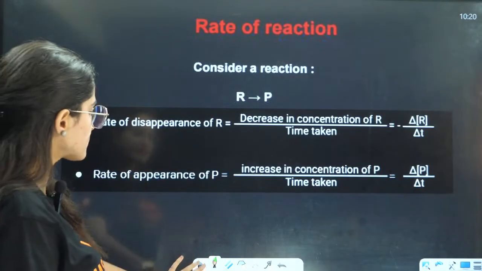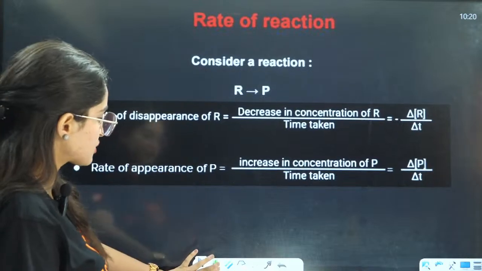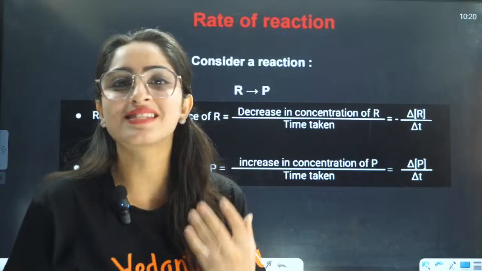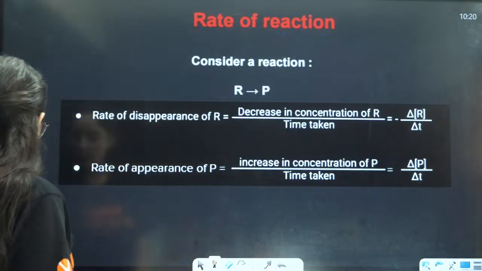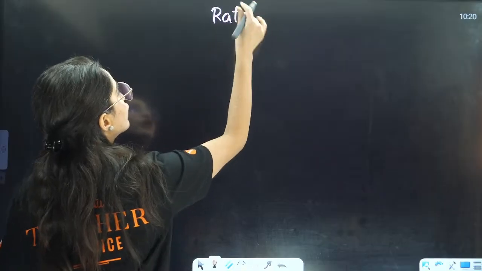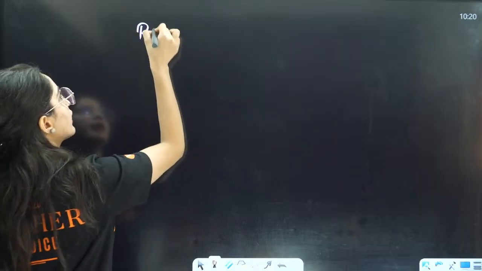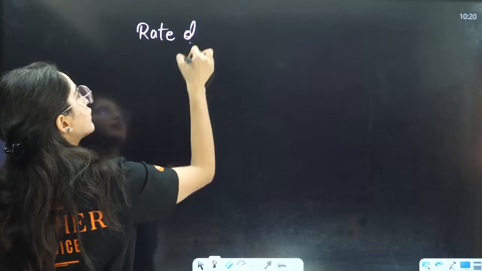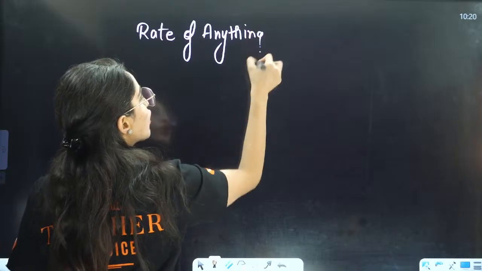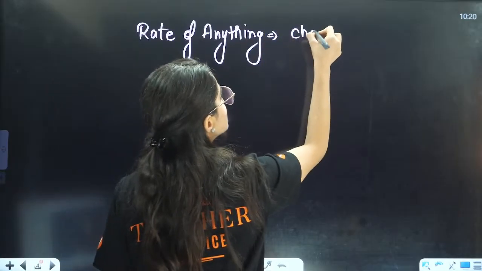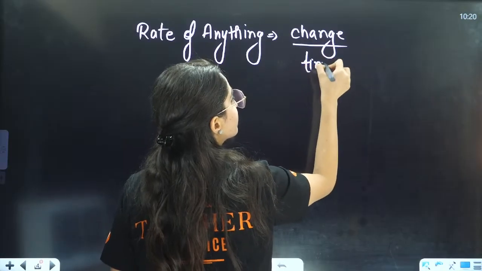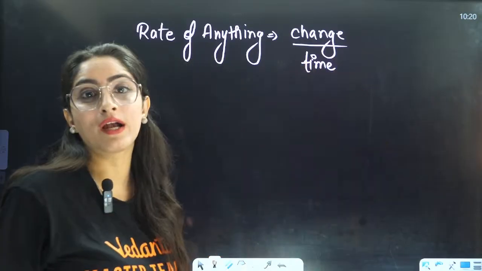Now, next is the rate of reaction. Ma'am, we are talking about rate, but what exactly is a rate? If you talk about the rate of anything, I am writing rate of anything, that is always equal to the change in that thing divided by time. That will be called the rate.